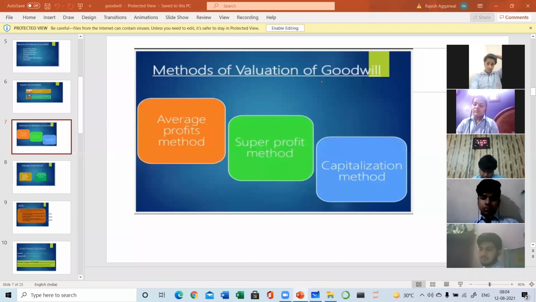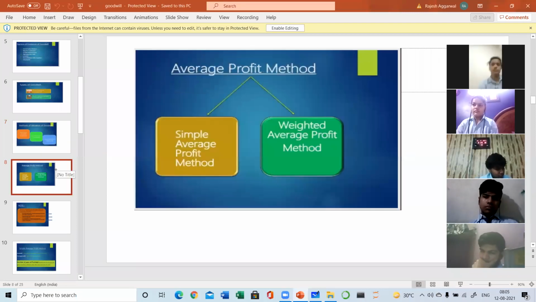In most of the questions, average profit method will be followed, but there may be some questions in which super profit and capitalization method will be followed. So now, one by one, we will be doing all these methods. Clear? So first is the average profit method.